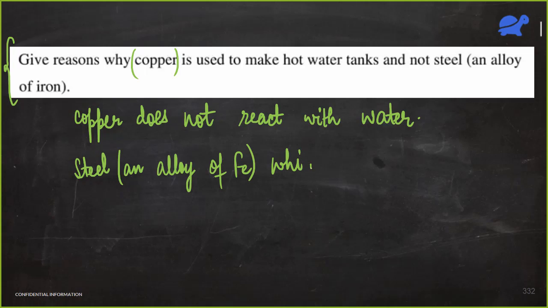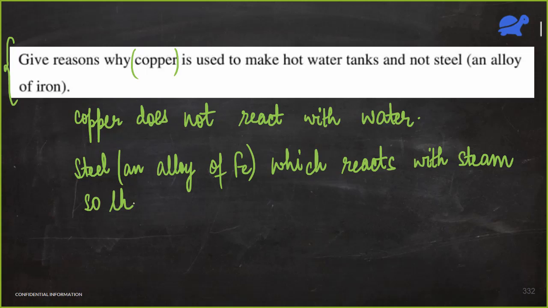So what will happen? That iron will react with steam. If this iron reacts with steam, the insides of the hot water tank will become corroded. Slowly that hot water tank will get pitted from the inside, which reacts with steam.